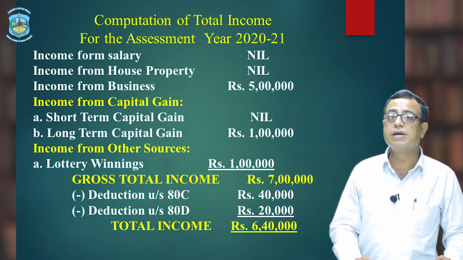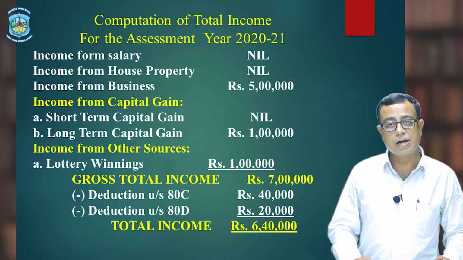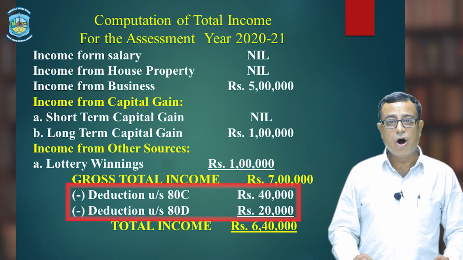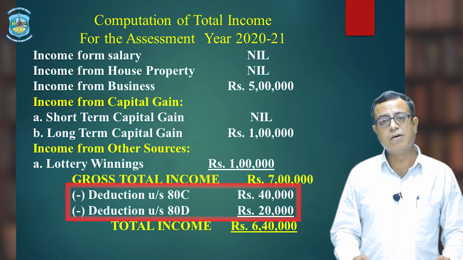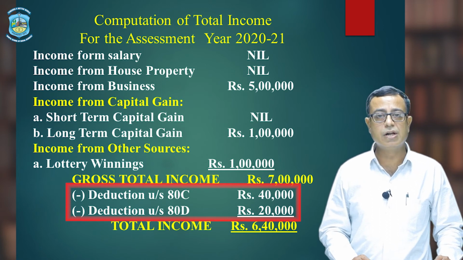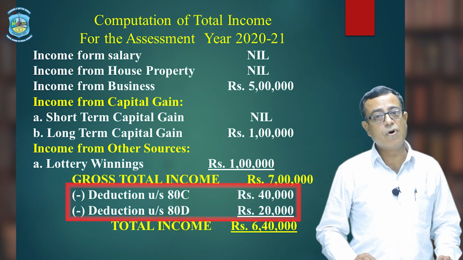Sharma, that is known as deductions from gross total income. He will get deduction under section 80C of life insurance premium and amount deposited in public provident fund, or you can say PPF. What will be the amount of deduction? It is 30,000 plus 10,000. So, total amount of deduction under section 80C will be 40,000.